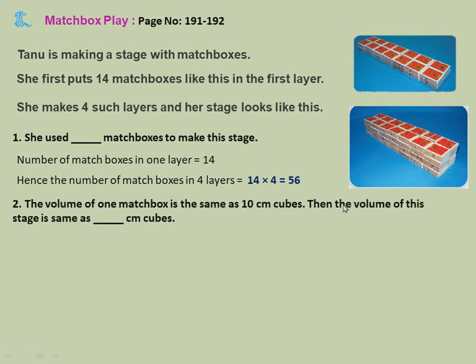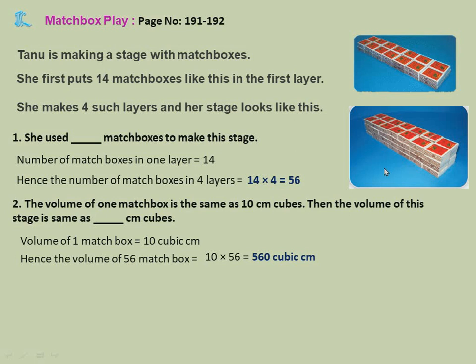Now, the volume of one matchbox is same as 10 centimeter cubes. The volume of this stage is same as dash centimeter cubes. Now, what is given? Volume of one matchbox is 10 centimeter cubes. So, volume of the stage: first find the volume of 56 matchboxes, because 56 matchboxes are totally used in this. So volume of one matchbox is 10 cubic centimeter, which is already given. So for 56 matchboxes, 10 into 56, that is 560 cubic centimeter.